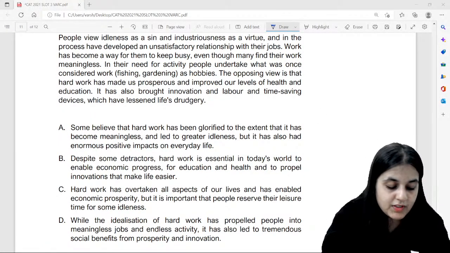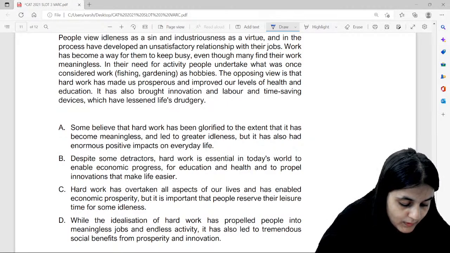Para summary question on your screen. Guys, do not forget 20% accuracy.